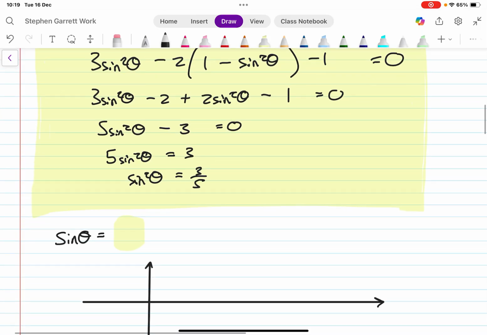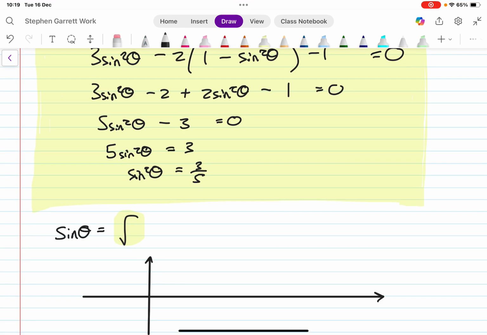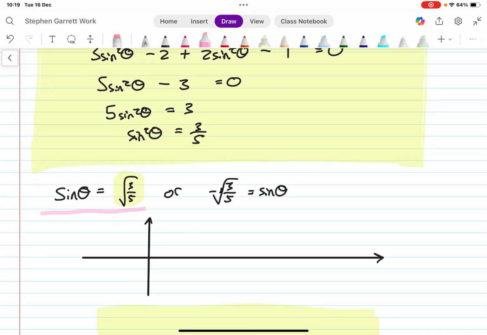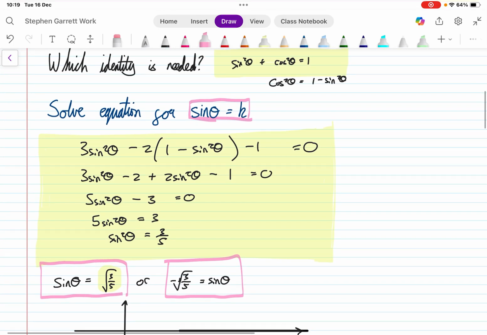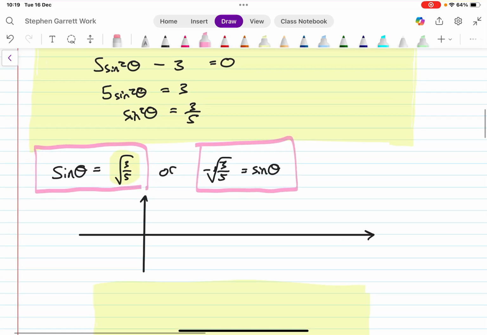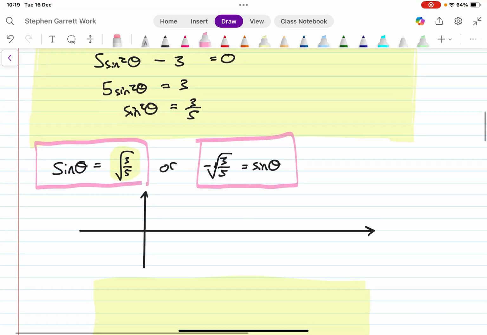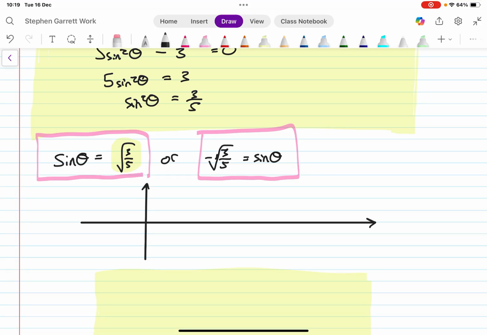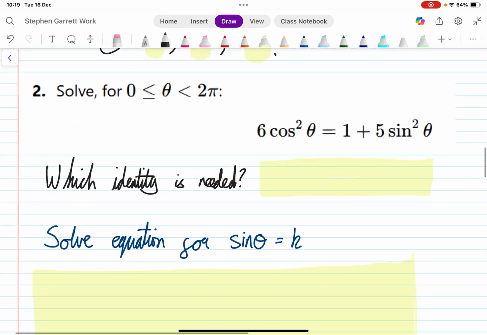What this means is sine theta equals either positive square root 3 over 5 or negative square root 3 over 5. Now, you would actually have to go ahead and solve both of these equations. So you'd get a set of solutions for this first equation here, and then you have to turn around and find the set of solutions for this second equation here. I will leave you to do that yourselves with whatever method you prefer. So once you've got equation 1 and equation 2, you'd solve them via normal methods.